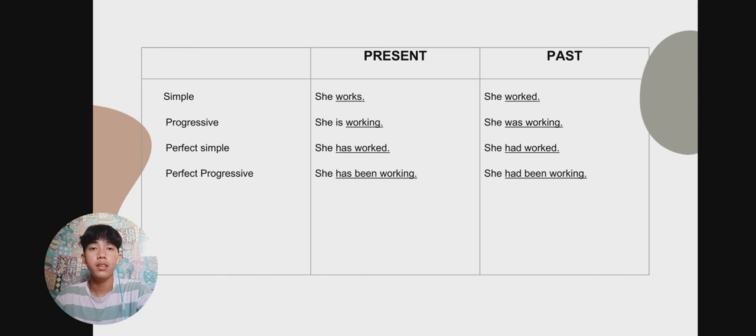So the last is the perfect progressive, or perfect continuous. The present example is she has been working. The working is the continuous, and the past tense of has is had. So she has been working becomes, in the past tense, she had been working.